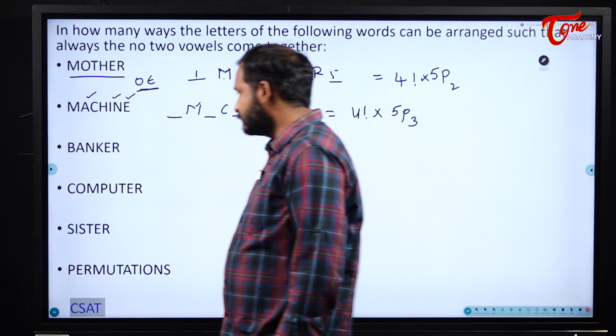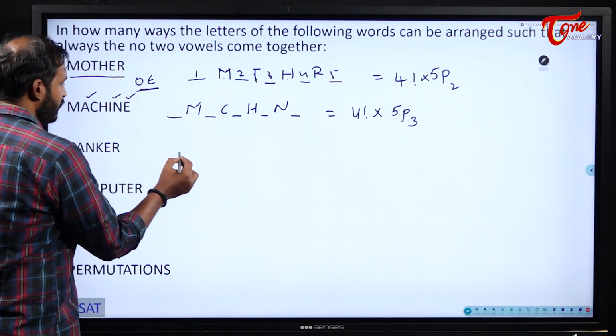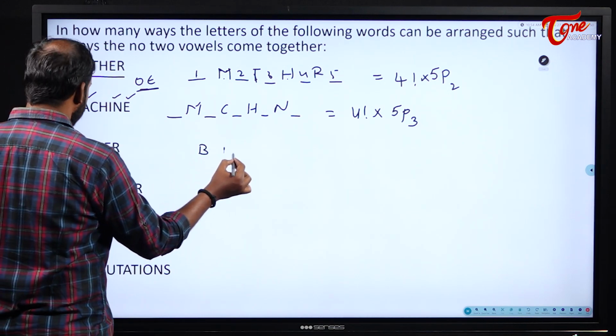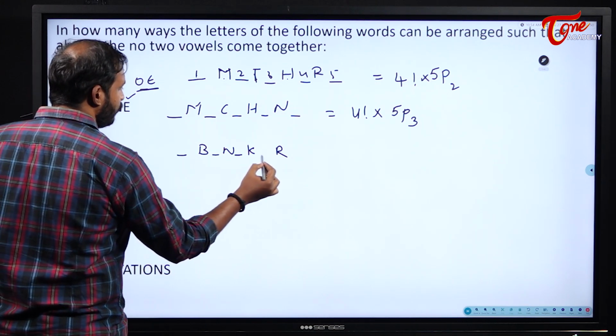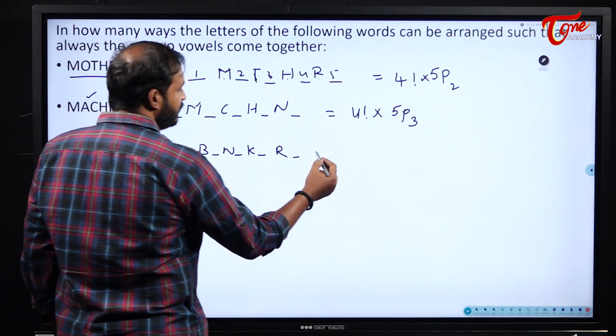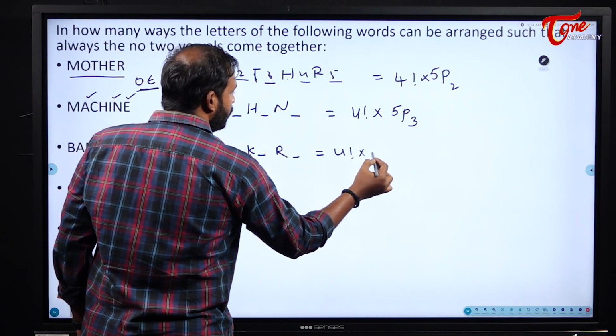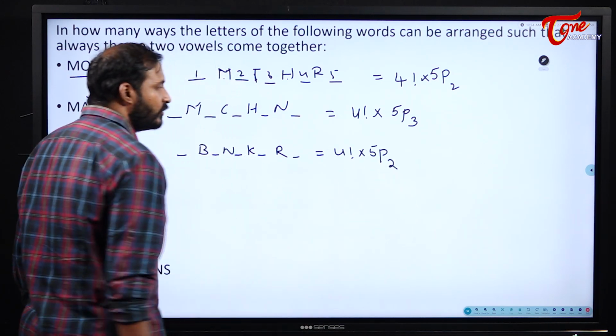Next, banker. So first of all arrange the consonants B, N, K, R. So 1, 2, 3, 4, 5. So 5 spaces are there for me, 4 factorial into 5P2. Why? Because I have only 2 vowels here.